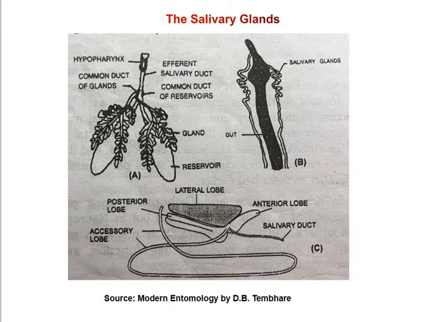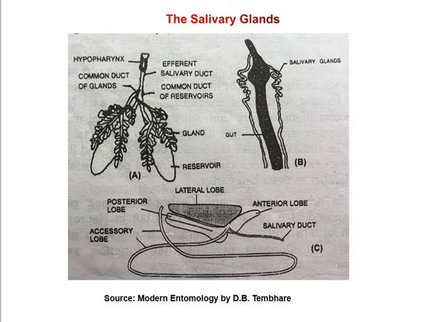A pair of lobulated glands lying in the thoracic region and associated with the labium are called the salivary glands. The glands open anteriorly into their respective lateral salivary ducts, which unite and form a single median salivary duct in the cephalic region and open into the preoral cavity between the labium and the hypopharynx.